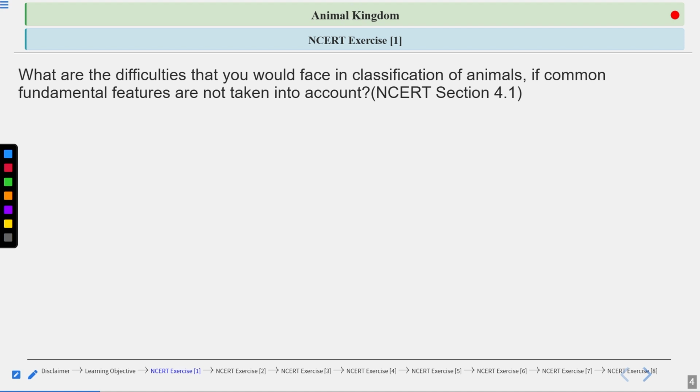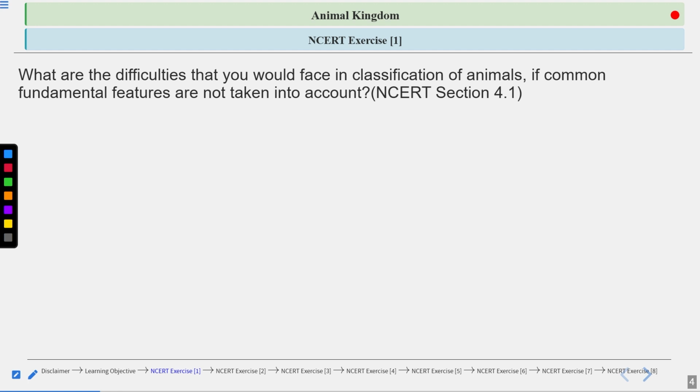First thing that you should know is what the fundamental features are, because without knowing them, you won't be able to follow the process of classification. So it is very important to understand fundamental features.